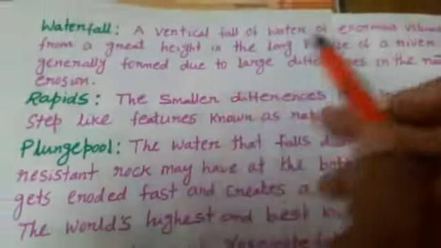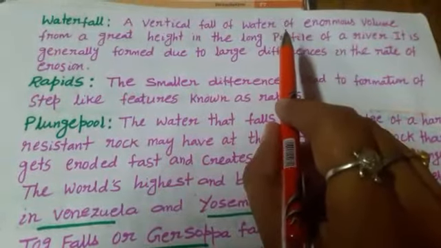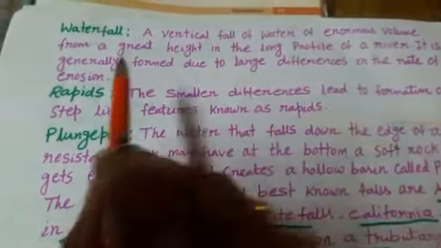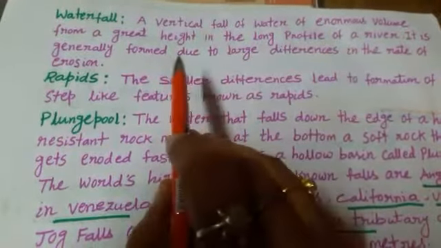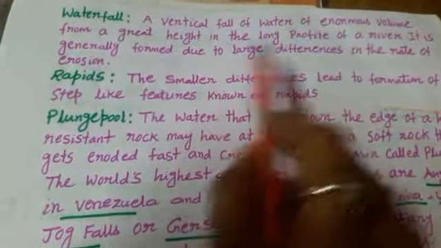Now we'll discuss the next one, given as waterfall and rapids. What do you mean by waterfall? A vertical fall of water of enormous volume from a great height in the long profile of a river. It is generally formed due to a large difference in the rate of erosion.